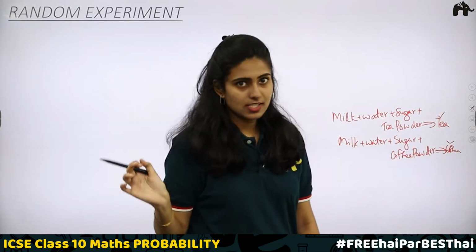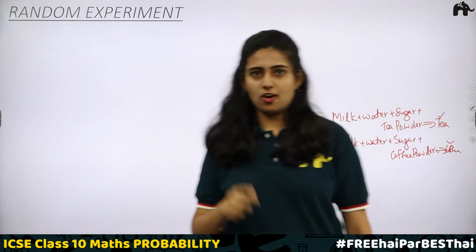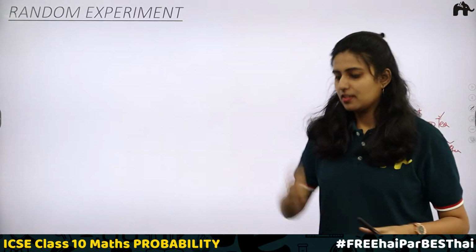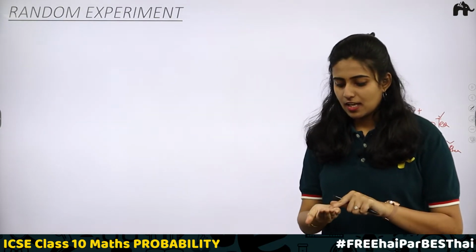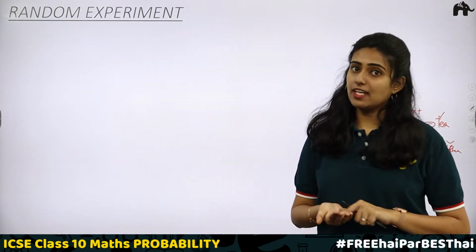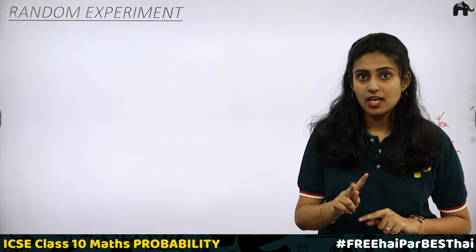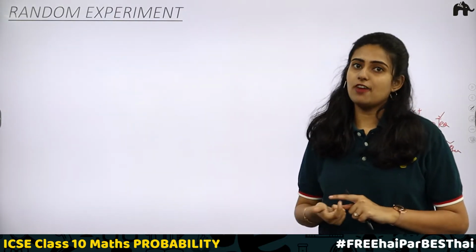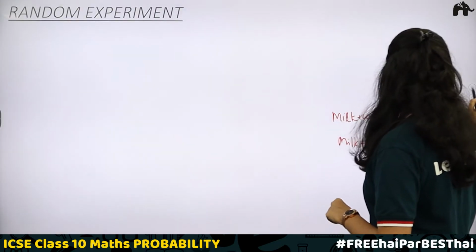Okay, it will not change. But when I toss a coin, just imagine tossing a coin. What happens there? When I toss a coin, I can get either a head or a tail. There are two outcomes. So a random experiment is one in which there is more than one outcome. Okay, let's define random experiment.